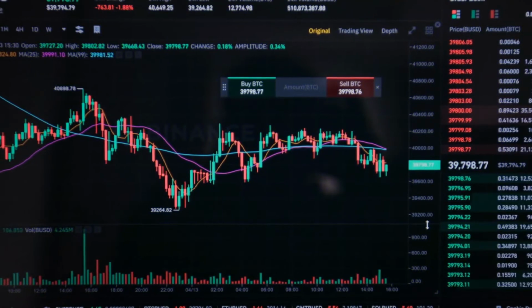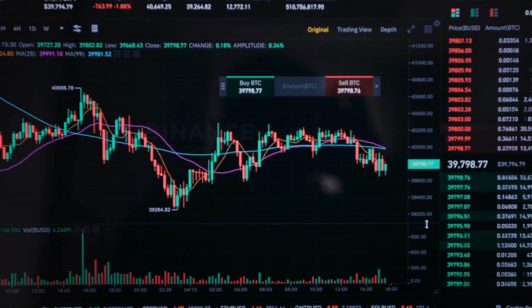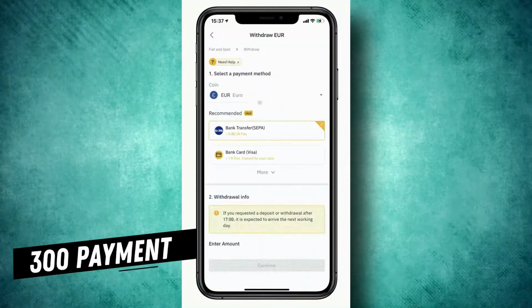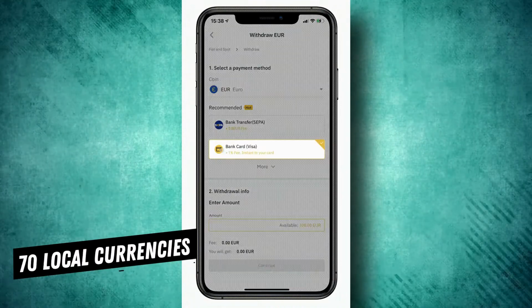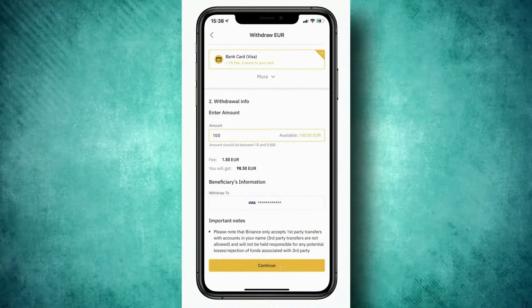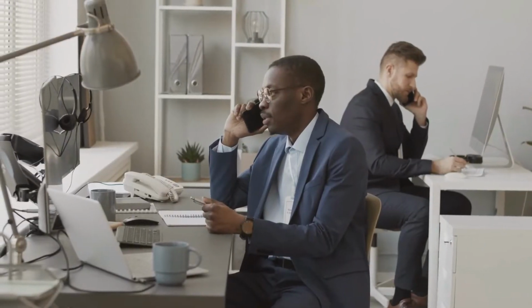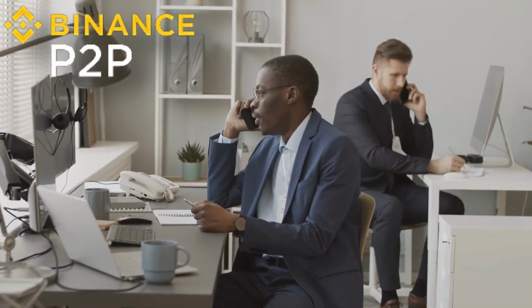It's the go-to platform for many reasons. Each transaction comes with zero fees. There's support for more than 300 payment methods and 70 local currencies, and users can enjoy flexible trading with a vast roster of verified crypto merchants. Keep reading to discover how arbitrage traders use Binance P2P.